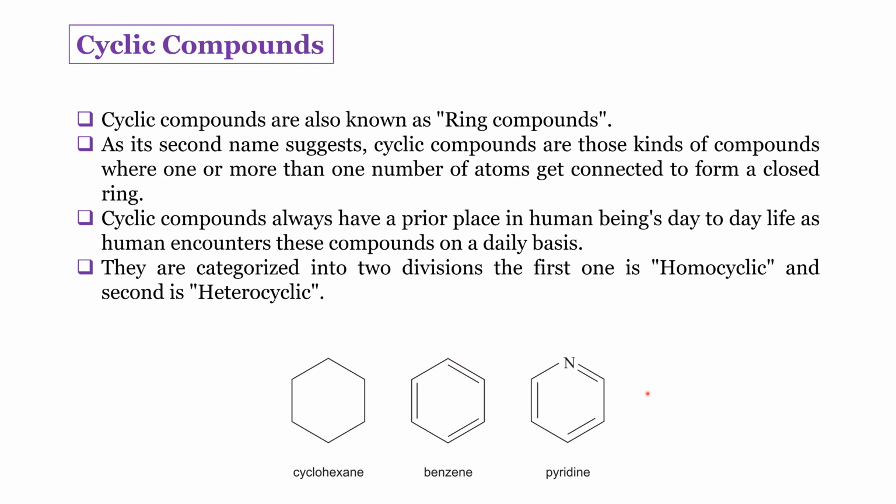These cyclic compounds have a very important place in humans' day-to-day life, and without these a human really can't live. These cyclic compounds are again categorized into two divisions. The first one is homocyclic and the second one is heterocyclic. So let us see what homocyclic and heterocyclic compounds are.